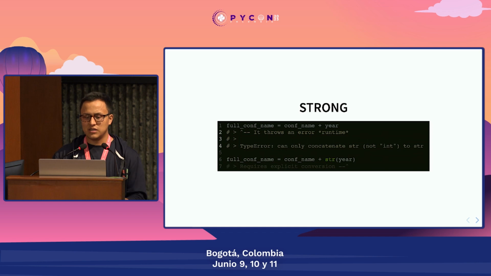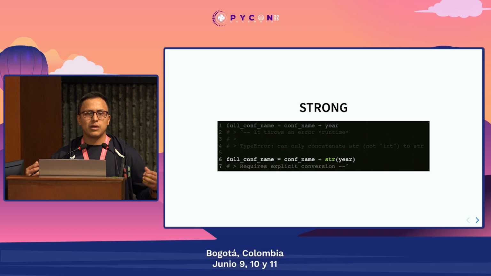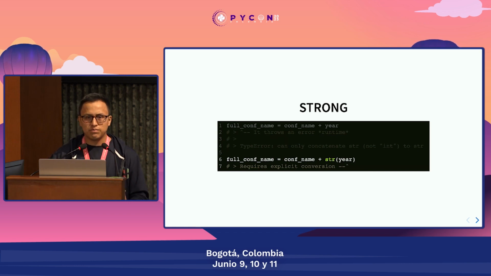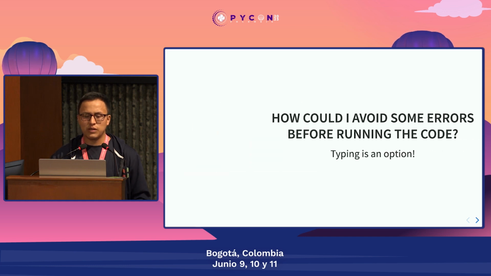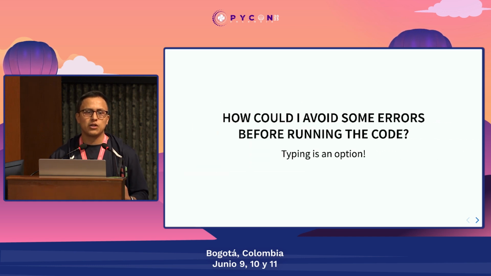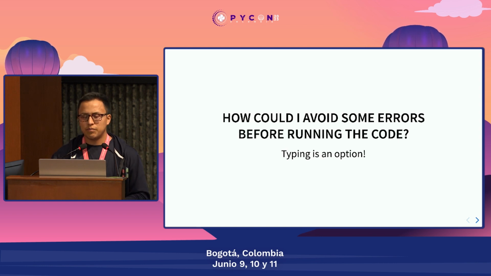In this case, it says that we cannot add a string with an integer. We will have to do some kind of explicit operation, like casting, or if we're using magic methods, override them, so that somehow we explicitly say how two types are going to interact with each other. So Python does care about types, but all of this happens at runtime. We have to execute the code in order to get these types of exceptions or errors. What if there is a way to get that before we actually execute the code? And that is where type hints come into place.